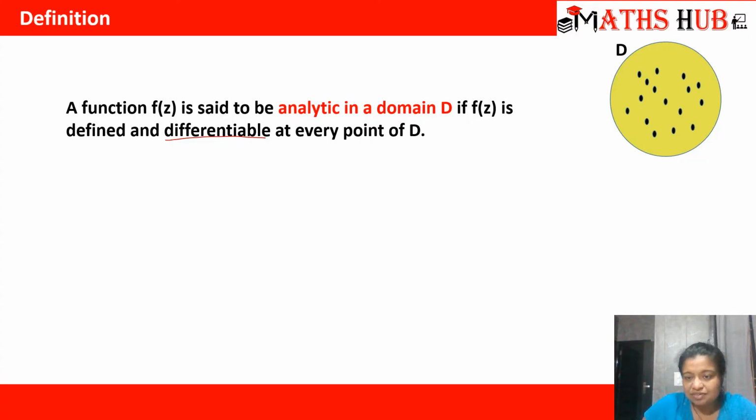Suppose this is a domain D. What is a domain? It is basically a set of points, right? So you can see that there will be a set of infinite points here. In this domain, if the function f(z) is defined and is differentiable at every point of D, then we say that the function is analytic, right? That means analyticity is much more than differentiability. Differentiability we just talk about at a single point, but in analyticity we are talking about differentiability at every point of a domain D, right?